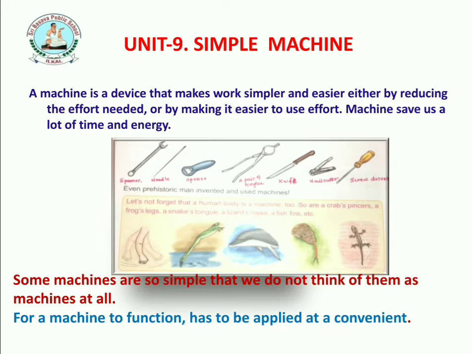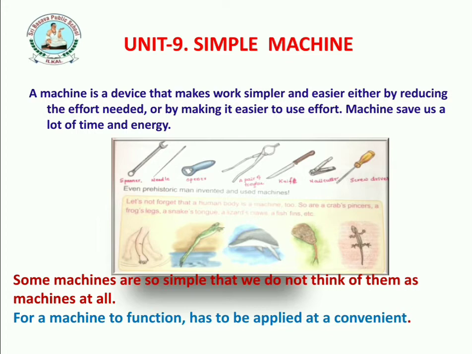We can see these are very complex arrangements, but we can do all that work easily by using a simple machine. A basic machine is quite a simple thing.